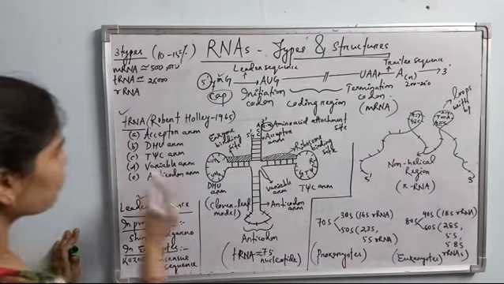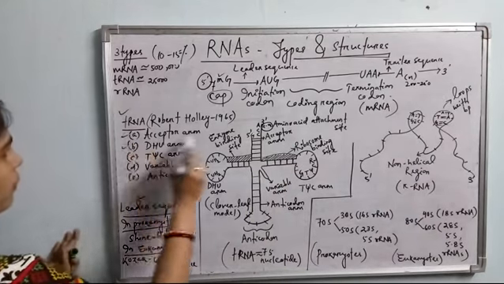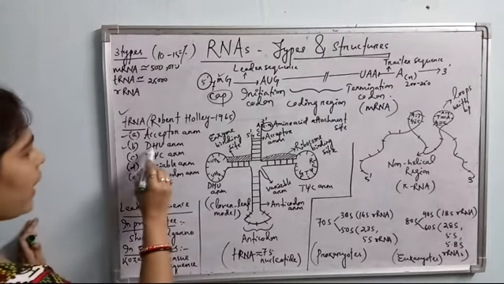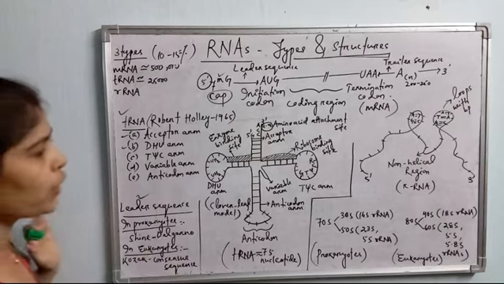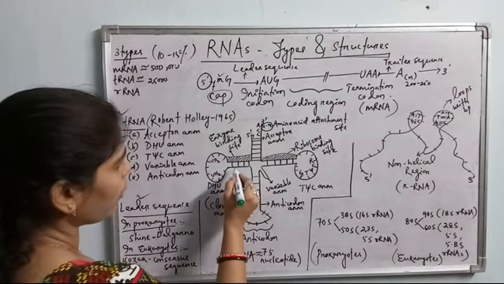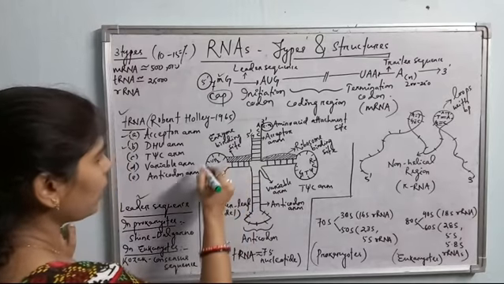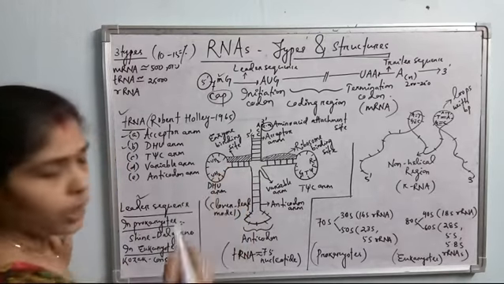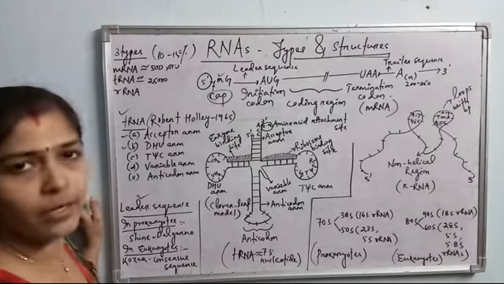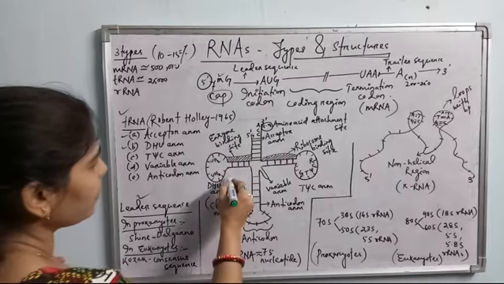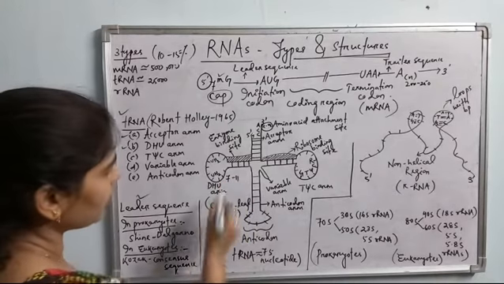Okay. Then come to the second arm. See, first one is over, then DHU. Why is it called DHU? It is the dihydrouridine arm. The dihydrouridine arm has about 4 to 5 base pairs in the stem and about 7 to 11 unpaired nucleotides in the loop. In the loop portion, no Watson and Crick base pairing is seen. Only unpaired nucleotides are seen, 7 to 11 of them in the loop.